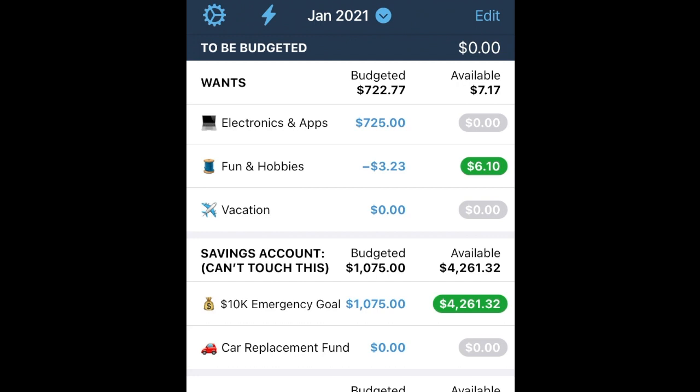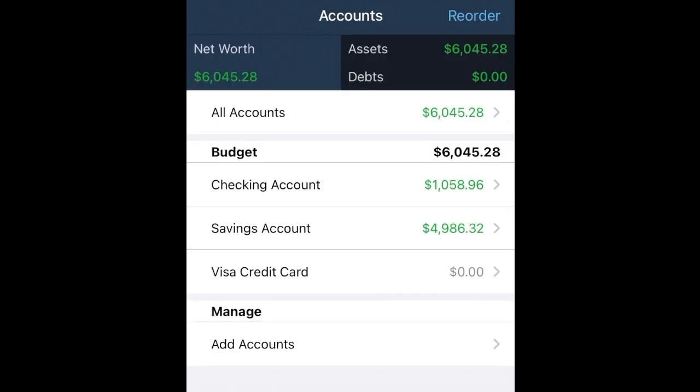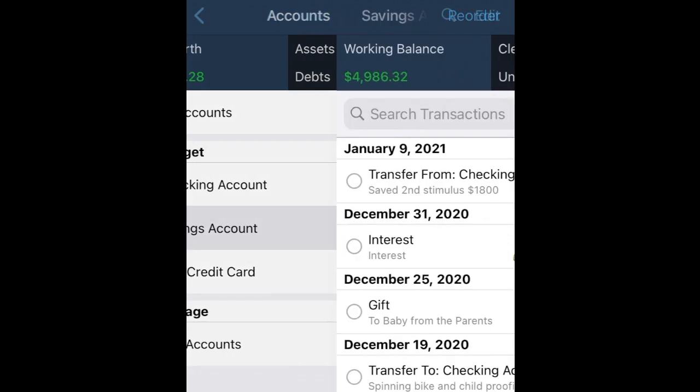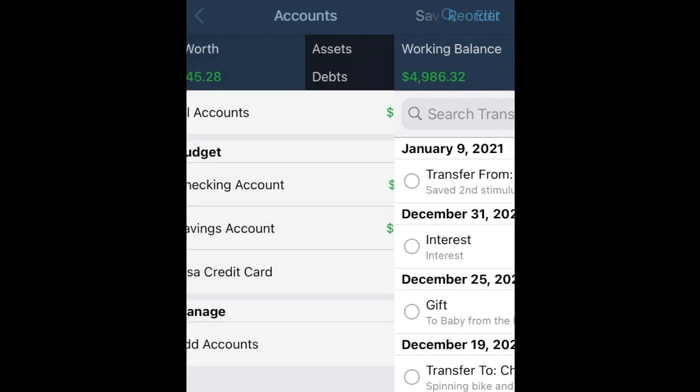If you look down here, we represent the savings account in these two different envelopes that add up to $4,261.32. You can see that we moved the money from the $10,000 emergency goal envelope to the electronics envelope. And you notice again, $4,261. Now if I go down to accounts, that number did not change on my savings account. So if you look at the savings account, the $725 is not there.